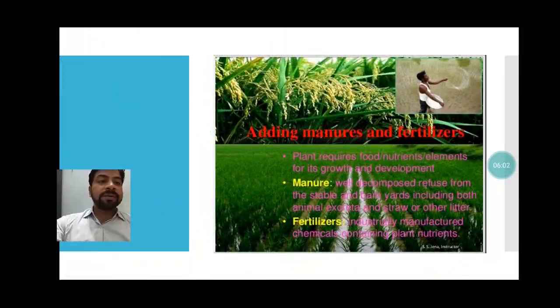Next process is the irrigation and adding manure. Adding manure and fertilizer: after sowing your seed, you will have to add manure. There is a difference between manure and fertilizer, students, don't get confused. This is one type of supplement which we are adding into the soil so that our plant will grow as soon as possible, or our plant will become healthy. Manure is a natural product, the bio waste. It is not chemical, but in fertilizer sometimes we use chemicals also.